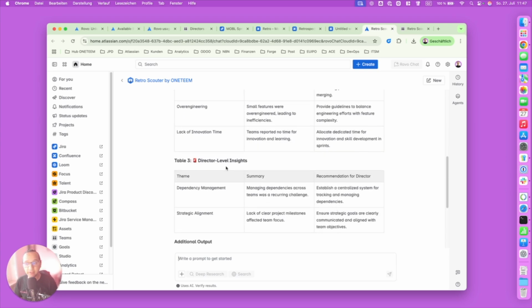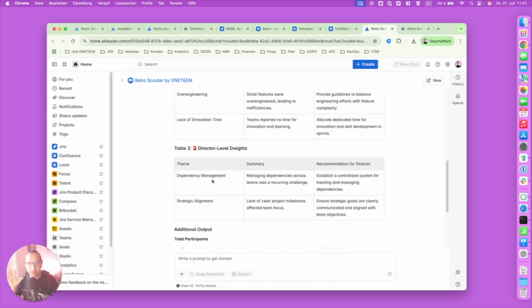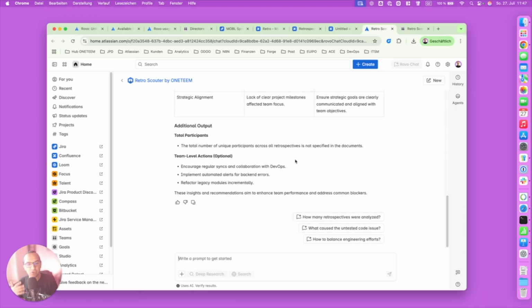Some director level insights like dependency management, right? It's not going very good. How to establish a centralized system for tracking and managing dependencies, strategic alignment of clear project milestones, affected team focus, how to ensure strategic goals are clearly communicated. So as you see here, with just one click, the Rovo Agent, which we called Retro Scouter, is accessing all that information and getting it back to us to take actions on it.